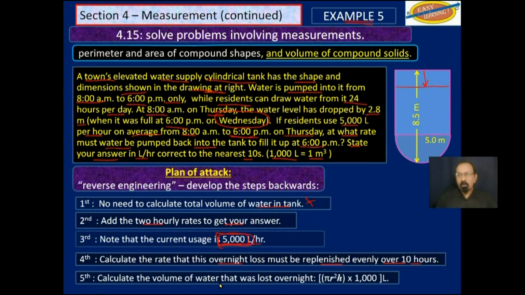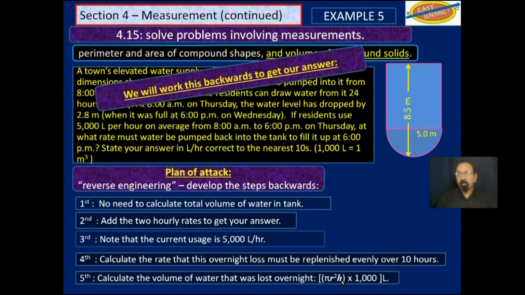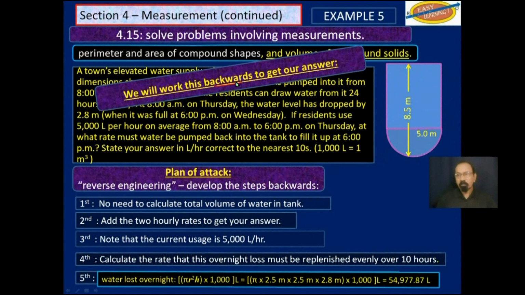Now calculate the volume of water that was lost overnight. So as I said, we will work backwards. Now what volume of water was lost overnight? It's pi r squared h times 1,000. Remember now, this h is not the height of the tank. It's just this 2.8 meters by which the water dropped during the night. So this is the height of the water that dropped.